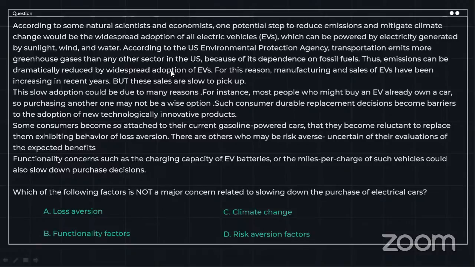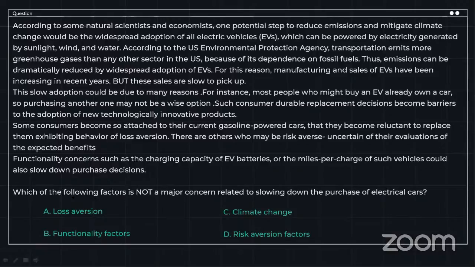There are others who may be risk averse, uncertain of their evaluations of the expected benefits. Functionality concerns such as charging capacity of EV batteries or the miles per charge of such vehicles could also slow down purchase decisions. Which of the following factors is not a major concern related to slowing down the purchase of electric cars? Loss aversion, functionality factors, climate change, or risk aversion factors?